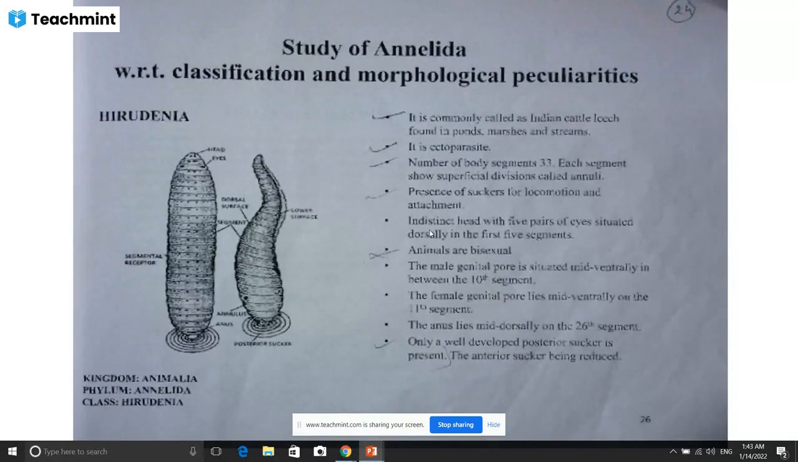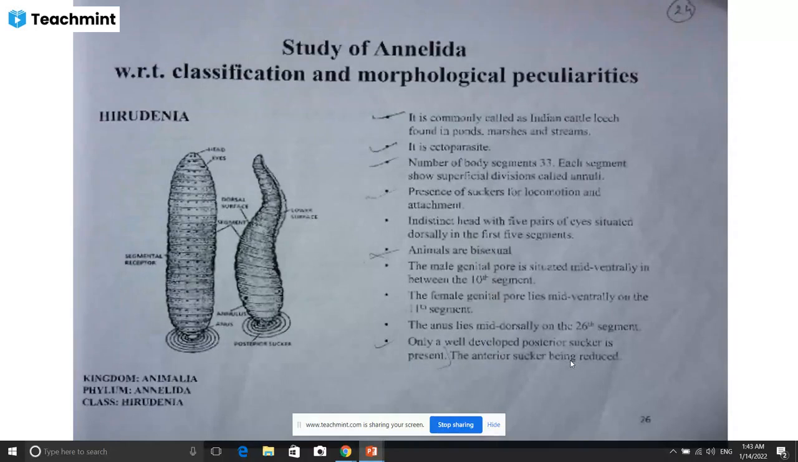The head is indistinct, with five pairs of eyes situated dorsally in the first five segments. Animals are bisexual. The male genital pore is situated mid-ventrally between the 10th segment. The female genital pore lies mid-ventrally on the 11th segment, and the anus lies mid-dorsally on the 26th segment. Only a well-developed posterior sucker is present, the anterior sucker being reduced.